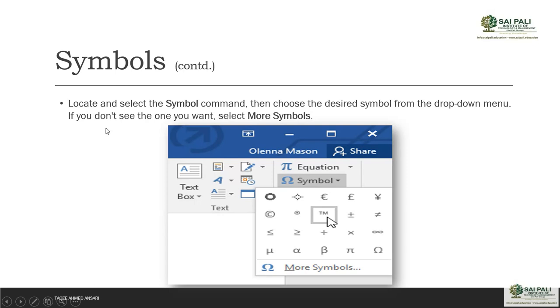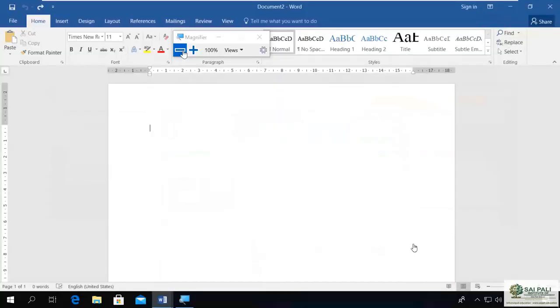Then choose the desired symbol from the drop-down menu. If you don't see the one you want, select More Symbols. There are some symbols which we regularly use, and if you don't see something there, you can go for more symbols, where you can get some more symbols from the more option.